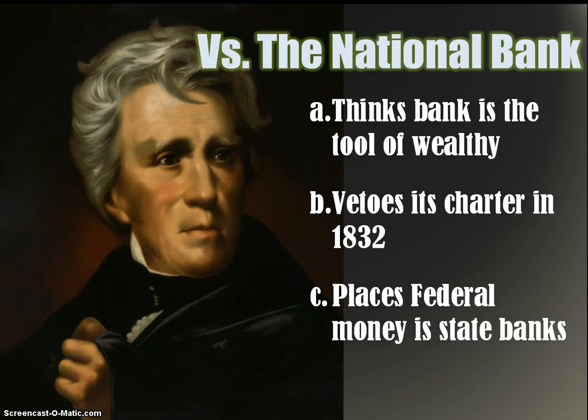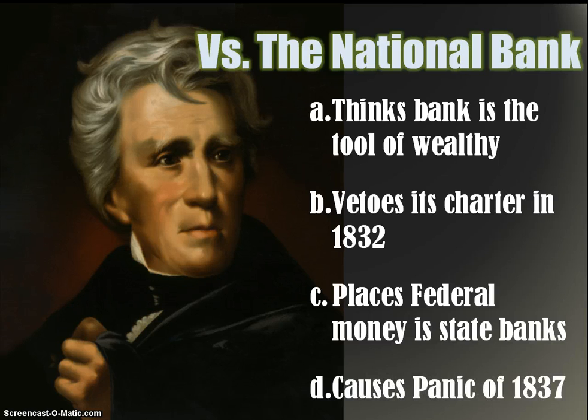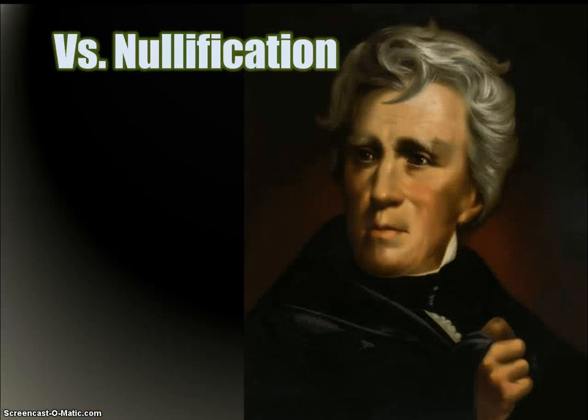He begins to place federal money in state banks, which become known as pet banks, and they're particularly in some of your western states. And this causes the Panic of 1837. Like in many situations where the economic crisis begins during one presidency, but it actually comes to a full head in the next presidency, Van Buren's going to be the one that's blamed for the depression that the United States faces. But it all falls back on Jackson's actions here in having the bank fail on purpose.